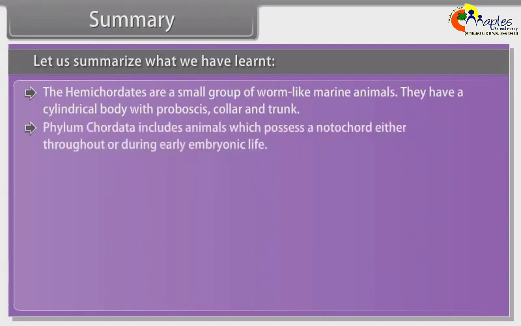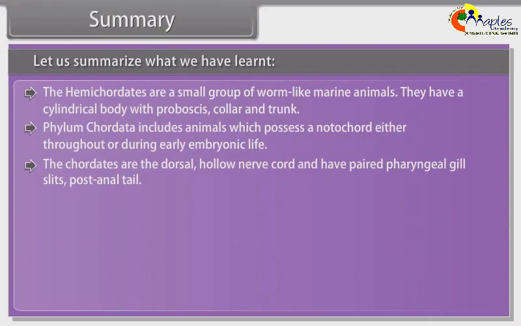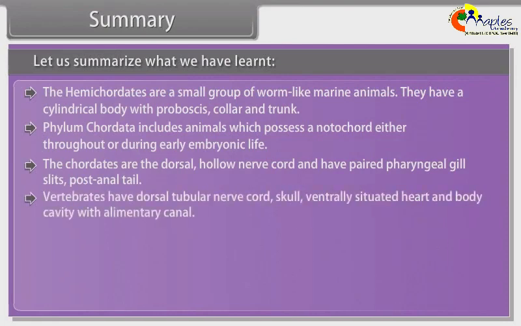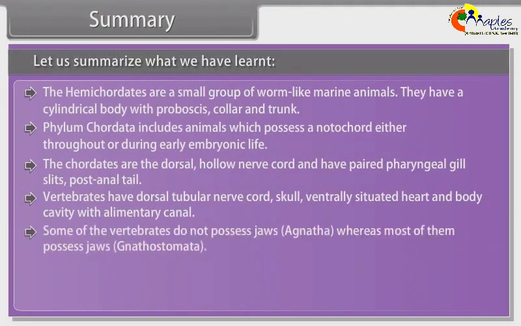Phylum Chordata includes animals which possess a notochord, either throughout or during early embryonic life. The chordates have a dorsal hollow nerve cord, paired pharyngeal gill slits, and post-anal tail. Vertebrates have dorsal tubular nerve cord, skull, ventrally situated heart, and body cavity with alimentary canal. Some of the vertebrates do not possess jaw, Agnatha, whereas most of them possess jaw, Gnathostomata.